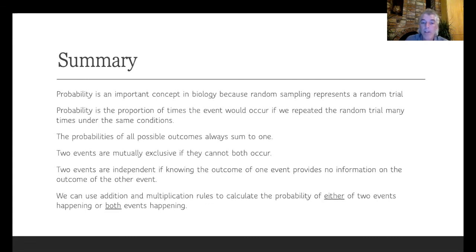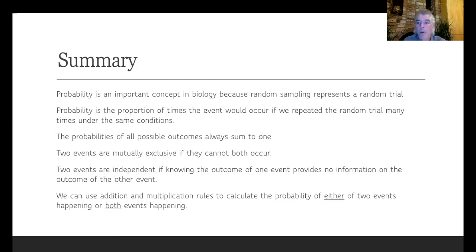The probability of all possible outcomes always sums to 1. 2 events are mutually exclusive if they cannot both occur. And 2 events are defined to be independent if knowing the outcome of one event provides no further information on the outcome of a subsequent event.